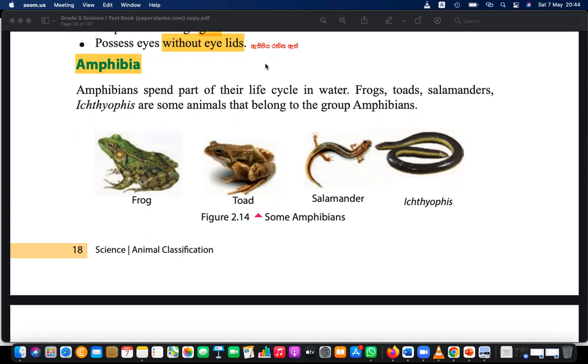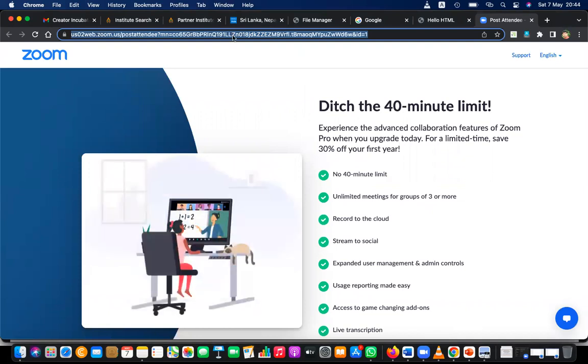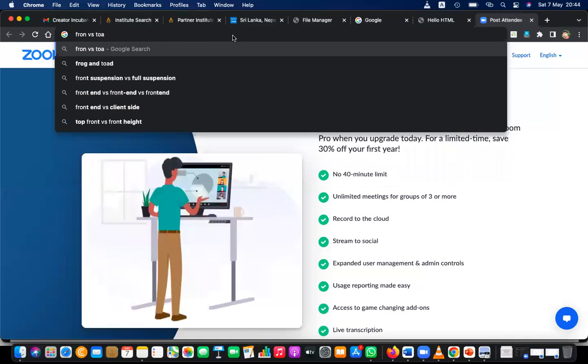So frog is basically, you can see they are having short legs, so which has short legs, frog or toad? By looking at the image, you can tell. Okay, if it is not clear, let me show another image. Frog or toad.